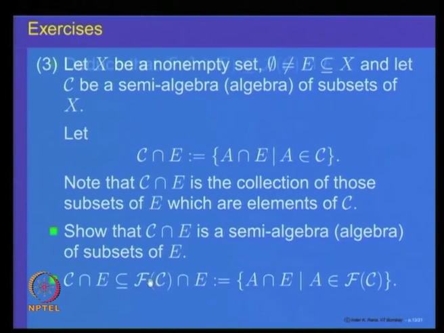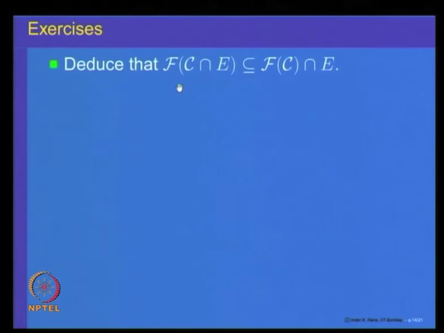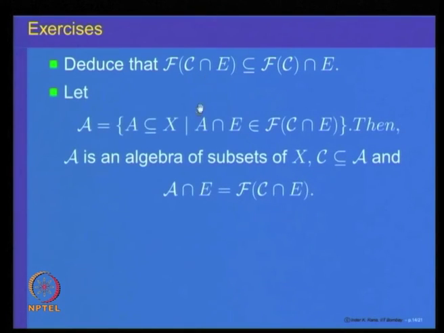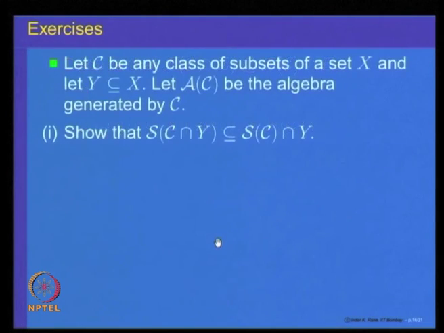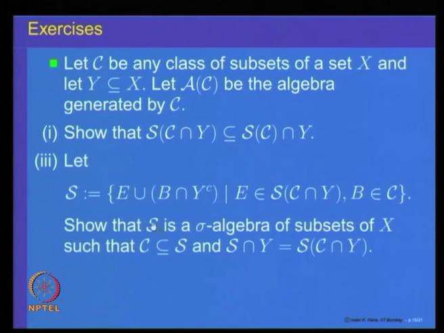And similarly, you prove the property that the algebra generated by the restricted sets is the same as restricting the generated algebra. So, f of C intersection E is equivalent to f of C intersection E. You restrict and generate, it is the same as generate and restrict, and the same property is true for algebras and for sigma algebras. These exercises you should try to prove yourself.